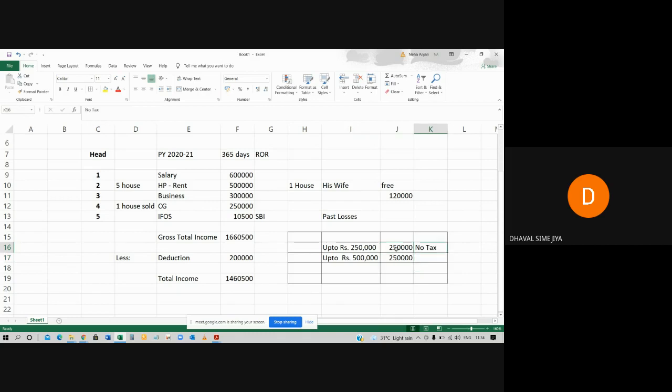Okay, up to 5 lakh rupees, the tax rate is 5%. The tax rate is 5%. So the tax will be levied 2,50,000 multiplied by 5%. So the total tax, total amount will be 12,500 rupees.